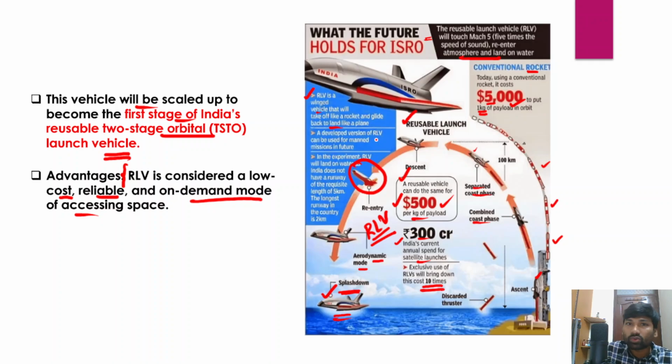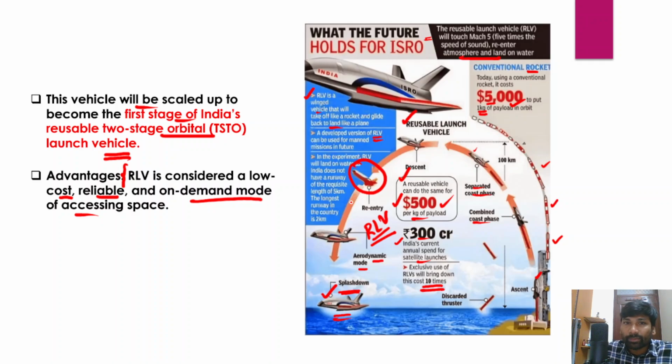And it is also a developed version of the reusable launch vehicle, and that can be used for manned missions in future as well, right? So after the success of Gaganyaan, we can also use these reusable launch vehicles, once we have acquired the advanced technologies with respect to reusable launch vehicles.